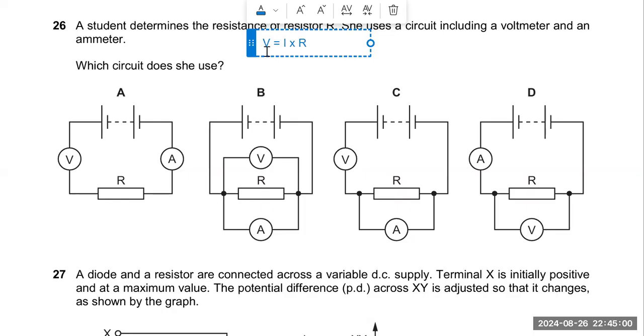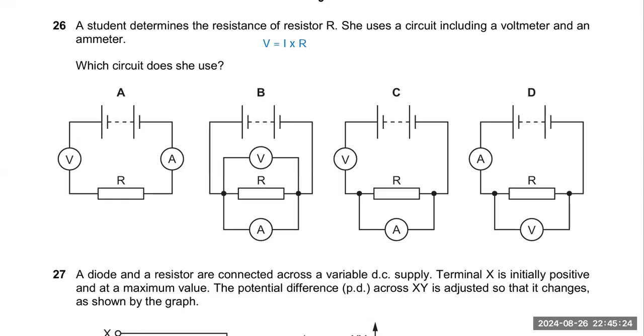V is for volt, which is used to measure the potential difference across the electrical component, I is the current flowing through the circuit, and R is the resistance of the resistor. R is represented by this rectangle. When you have to use the voltmeter and ammeter, you have to remember the rules.